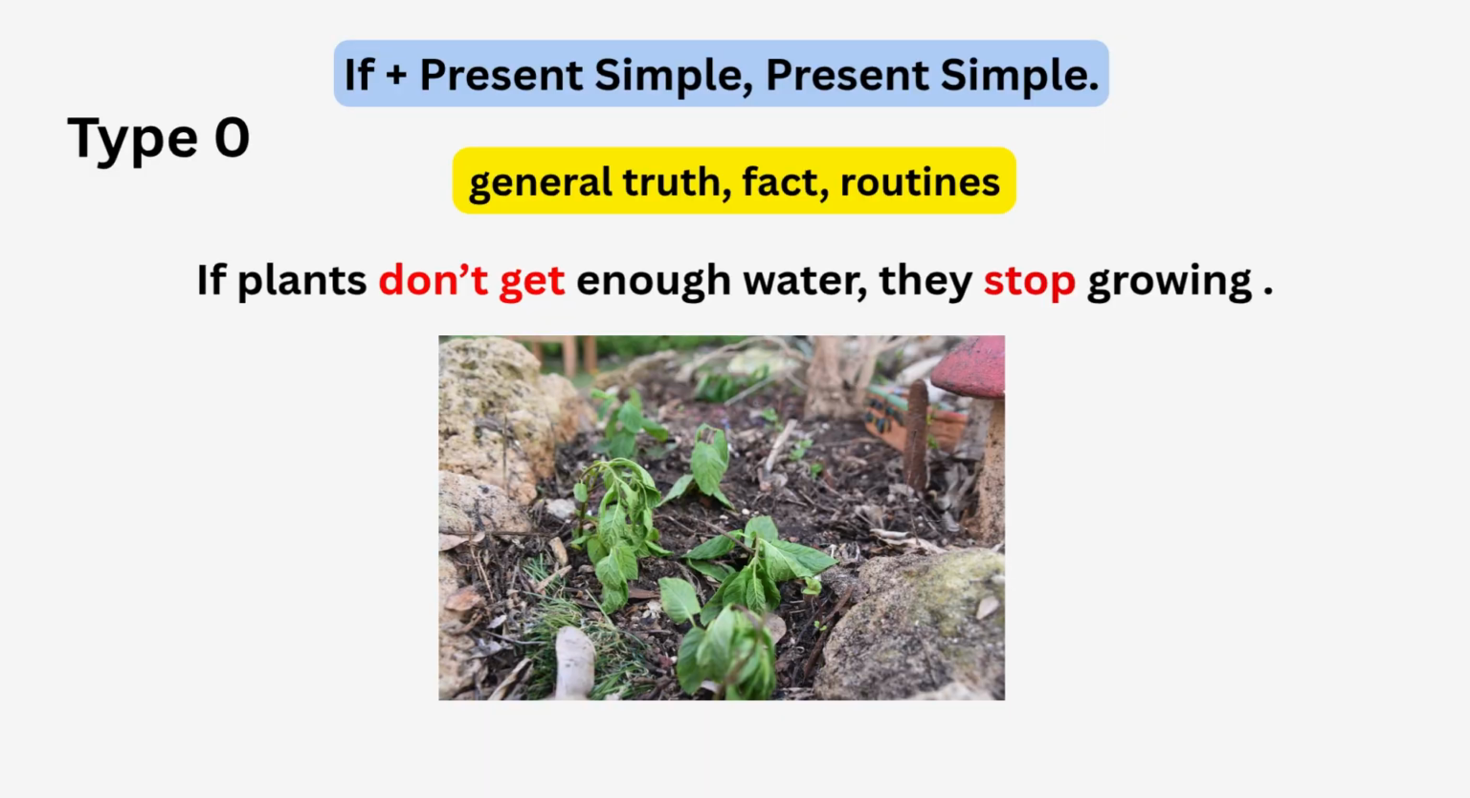Let's look at type 0 conditional sentences. So as you remember, we use present simple in both parts just because we speak about general truth, or facts or routines. If plants don't get enough water, we all know that they stop growing. Yes, they die. So that's common knowledge, and that's why we shall use present simple in both cases.